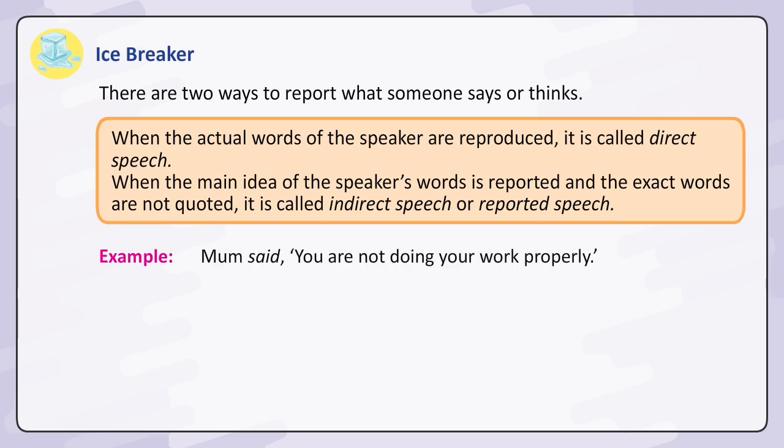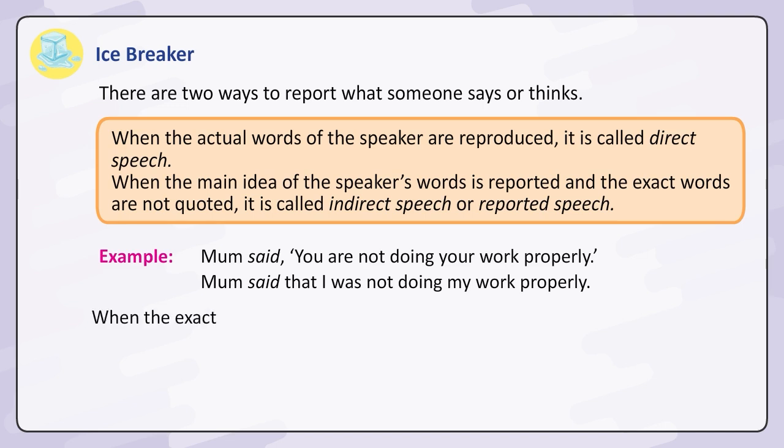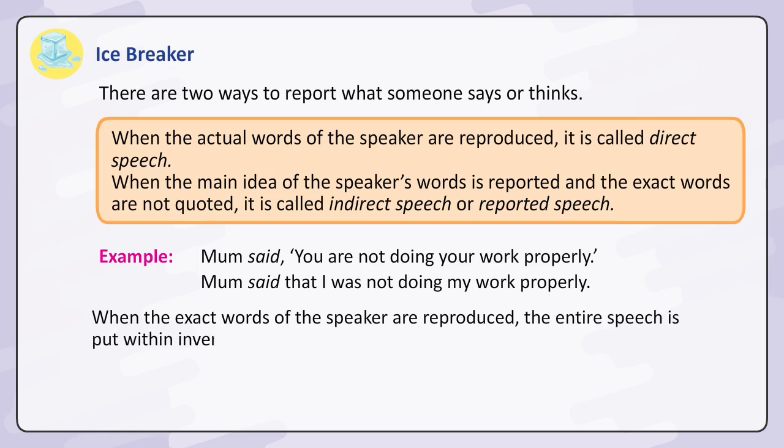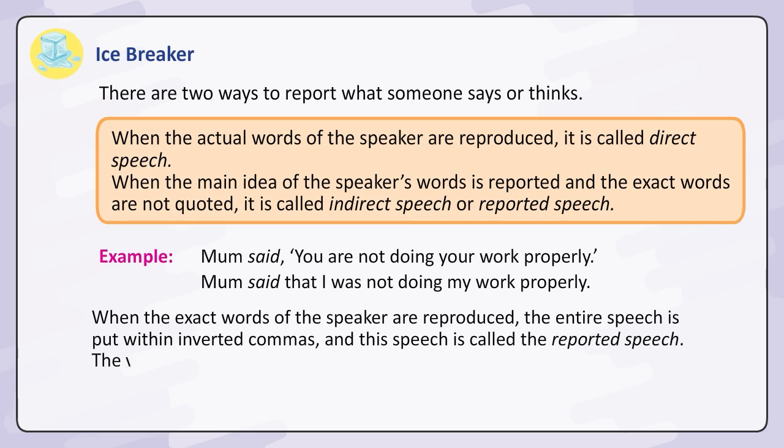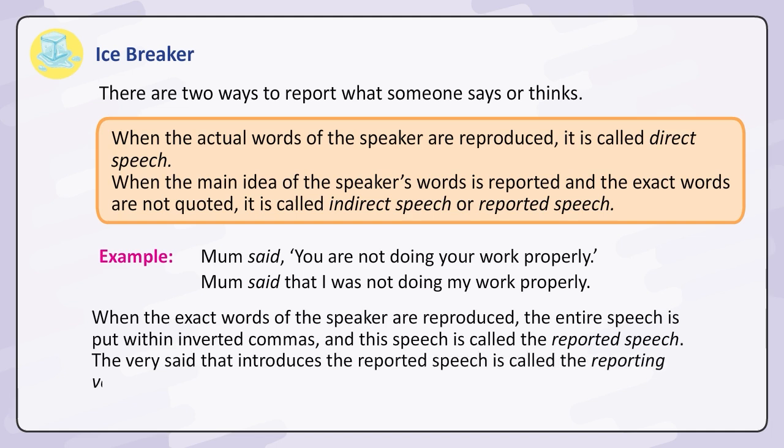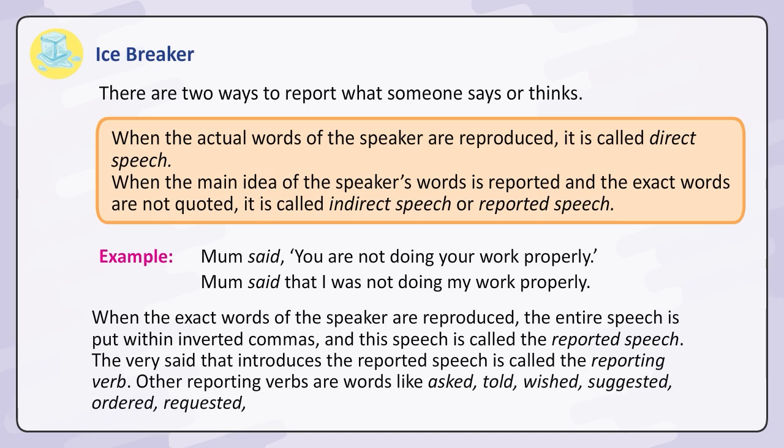Examples. Mom said, "You're not doing your work properly." Mom said that I was not doing my work properly. When the exact words of the speaker are reproduced, the entire speech is put within inverted commas, and this speech is called the reported speech. The verb said that introduces the reported speech is called the reporting verb. Other reporting verbs are words like asked, told, wished, suggested, ordered, requested, informed, stated, enquired, exclaimed, replied.